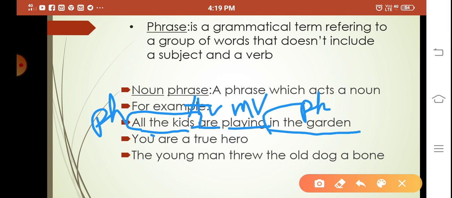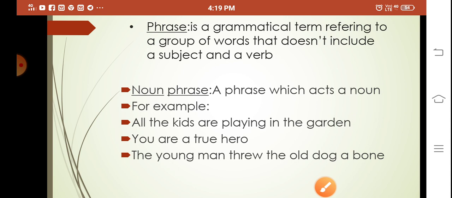But "in the garden" here is not acting as a noun. Though it is a phrase, it does not act as a noun here. So it is an adjective. Where is he playing? So adverb. This is an adverbial phrase. I'll explain them in my later videos.